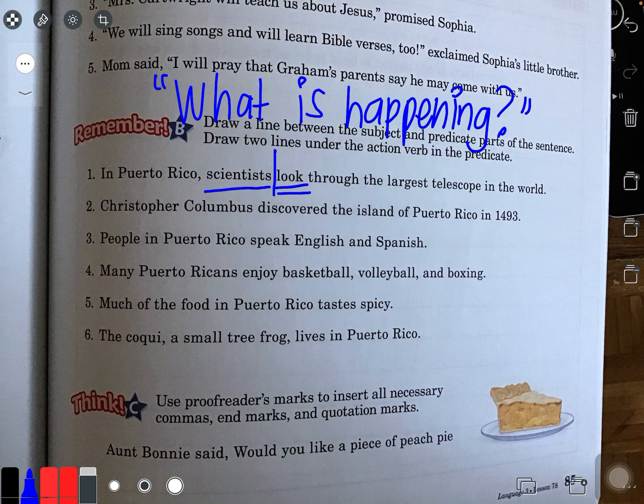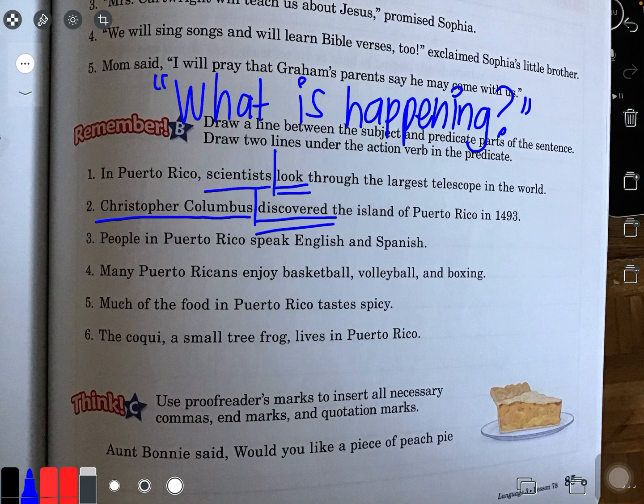Number two, Christopher Columbus discovered the island of Puerto Rico in 1493. Remember, he thought he was in America, so he started calling all those people Indians. Oh, no, not America, India. Oh my, Christopher Columbus. So what is happening? What'd he do? He discovered. And who discovered it? Christopher Columbus. And I'll draw my line right there. See? It's so much easier to find the verb first and then boom, you know where to put your line to separate it.